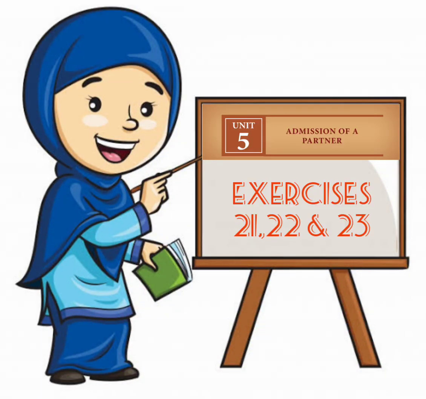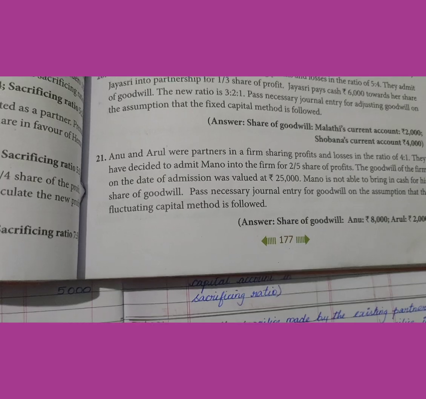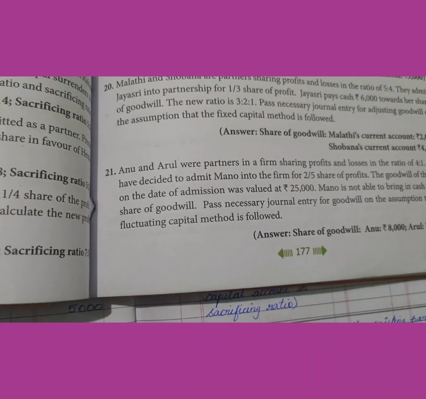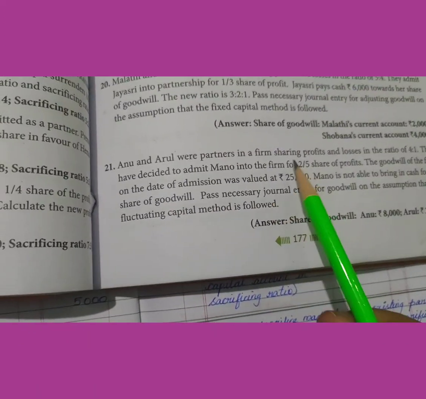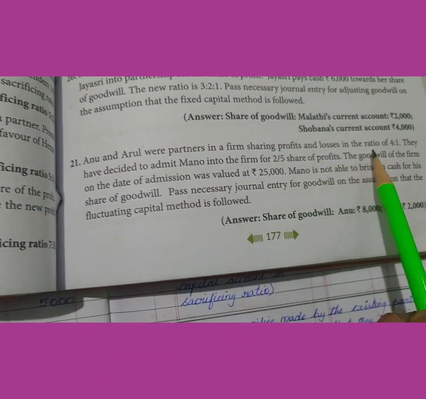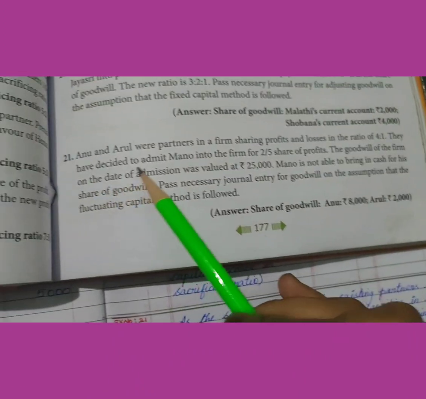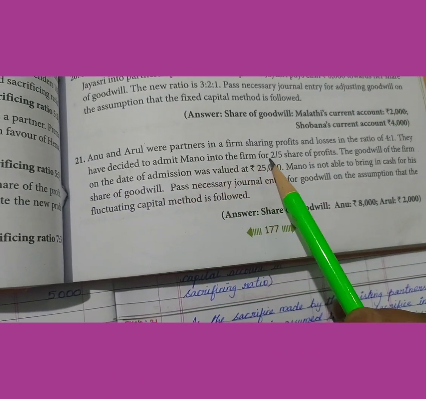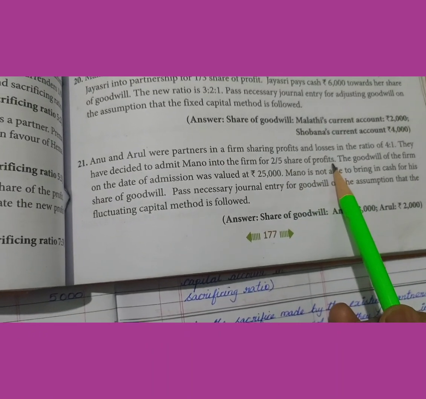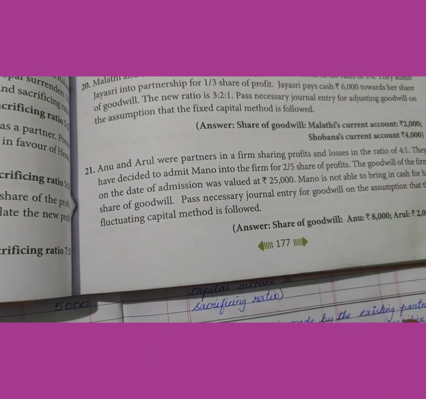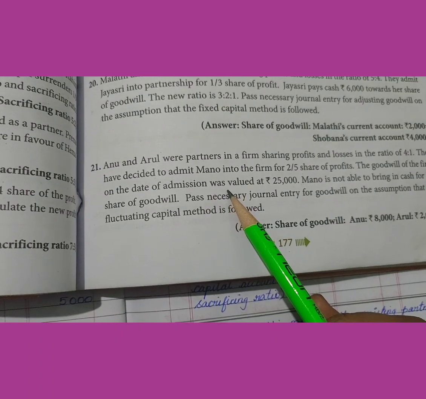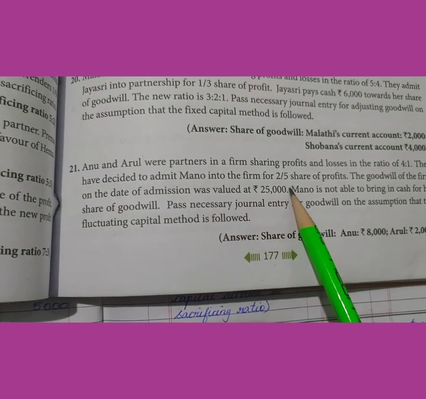In this session, we'll see Unit 5, Admission of a Partner. Exercise number 21. Anu and Arul were partners in a firm sharing profits and losses in the ratio of 4:1. They have decided to admit Mano into the firm for 2/5 share of profits. The goodwill of the firm on the date of admission was valued at rupees 25,000.